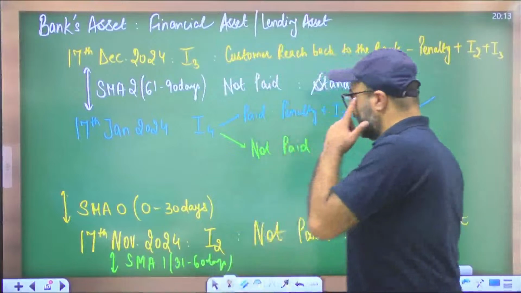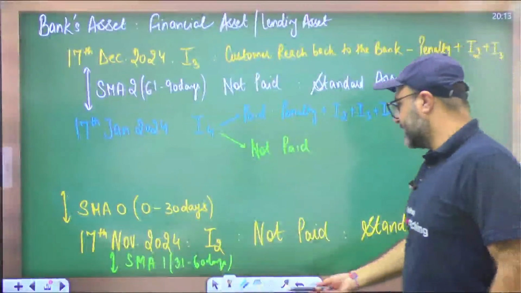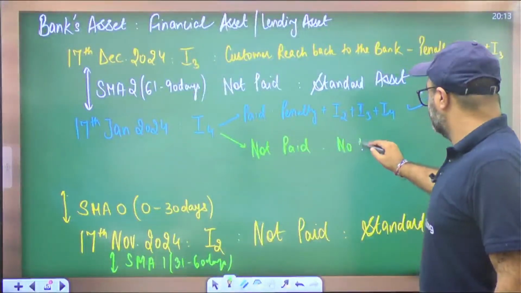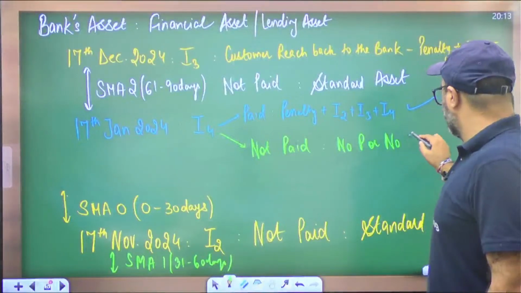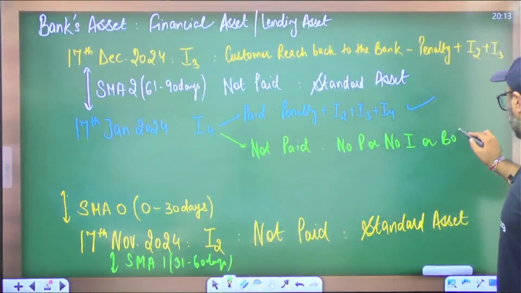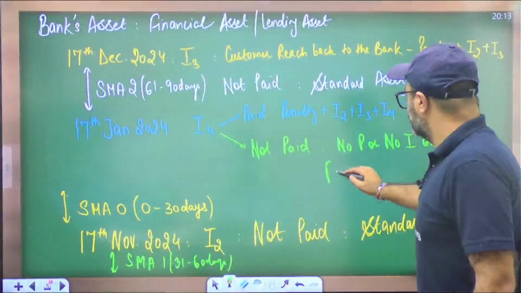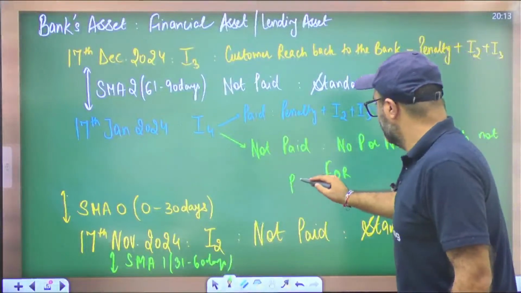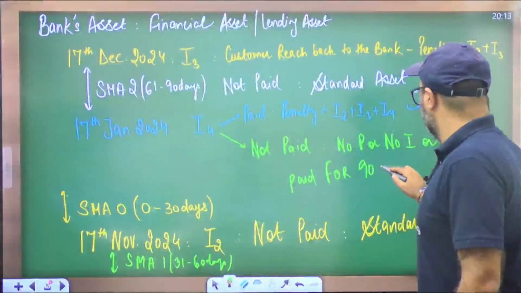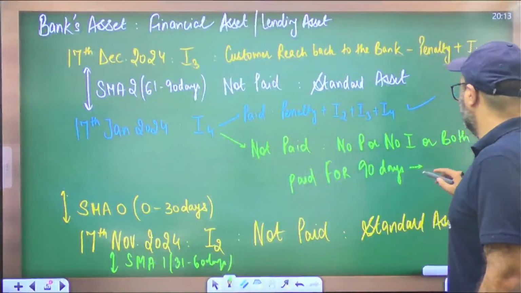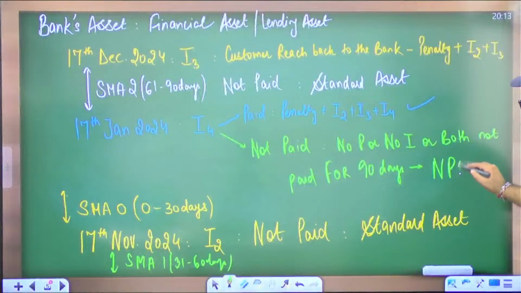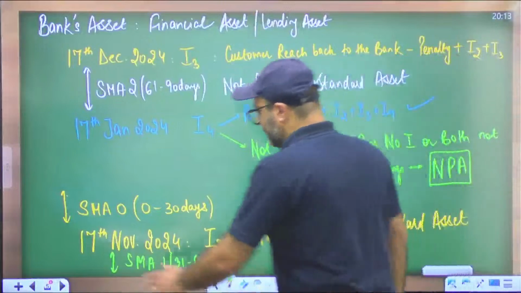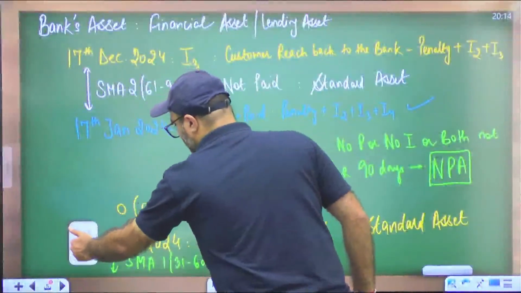And if you have not paid the installment for 90 days, that means no principal or no interest or both is paid for 90 days, then the loan will be categorized as NPA, that is non-performing asset.